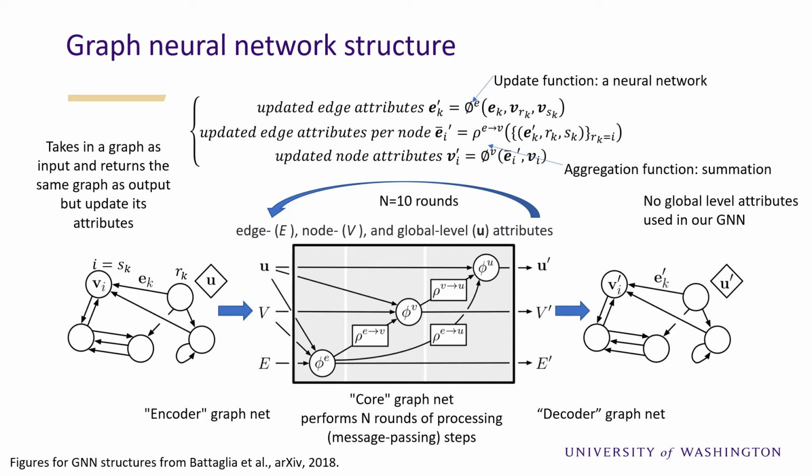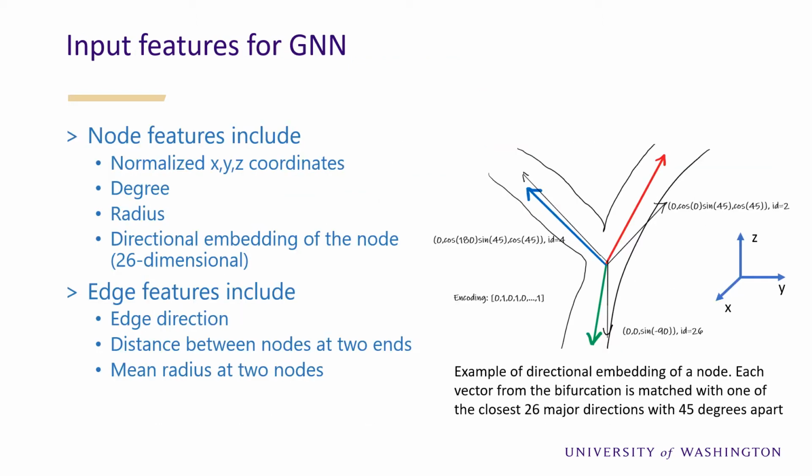In each graph block, the edge attributes are updated through the per-edge update function phi-e. The features for edges connected to the same node are aggregated through the function rho to update node features through the per-node update function phi-v. Input features used in the graph neural network include normalized XYZ coordinates, degree, radius, and directional